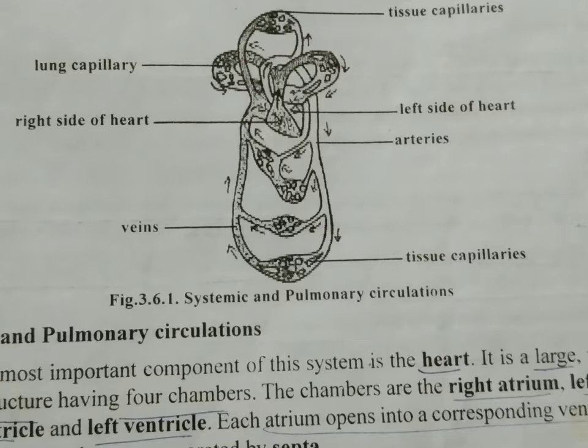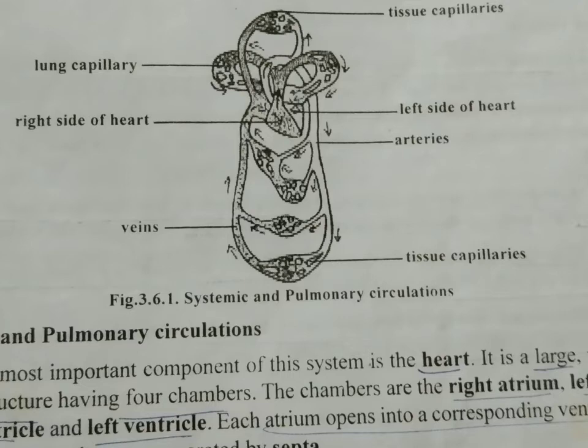Now let us see about the components of the circulatory system. Blood vessels carrying blood away from the heart are the arteries. The veins carry blood towards the heart. The arteries and veins are named and classified according to their anatomical position. Arteries are deep inside our muscles and veins are closer to the surface of our body. Blood vessels can also be classified according to the size and wall structure. Functionally, arteries are subdivided into conducting, distributing and resistance vessels.